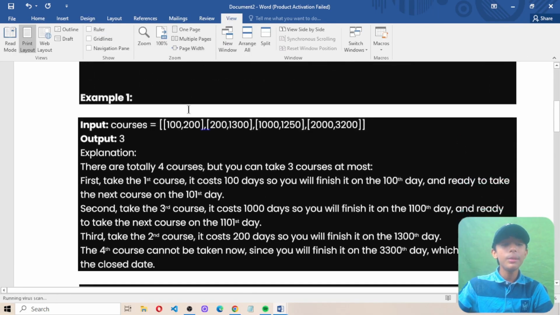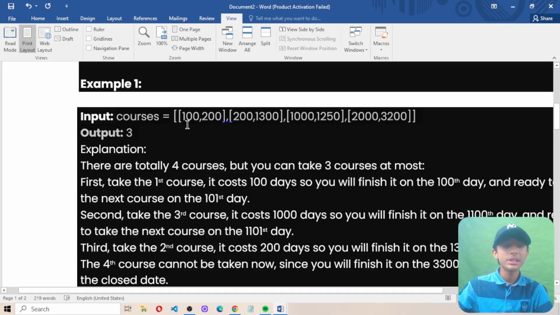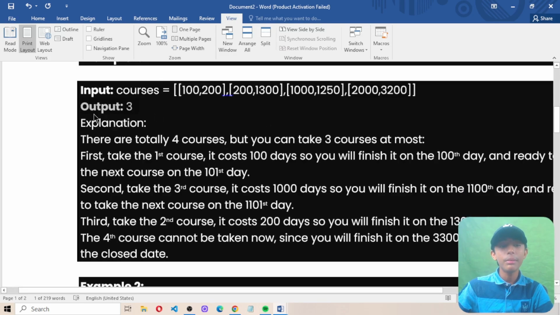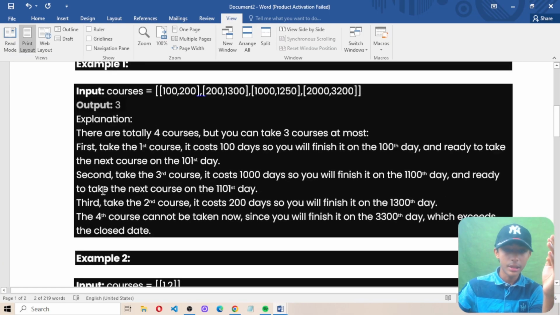Now, example 1 gives an integer array named courses: [100, 200], [200, 1300], [1000, 1250], and [2000, 3200]. The output is 3. Why? Let me tell you. There are 4 courses in total, but you can take 3 courses at most.